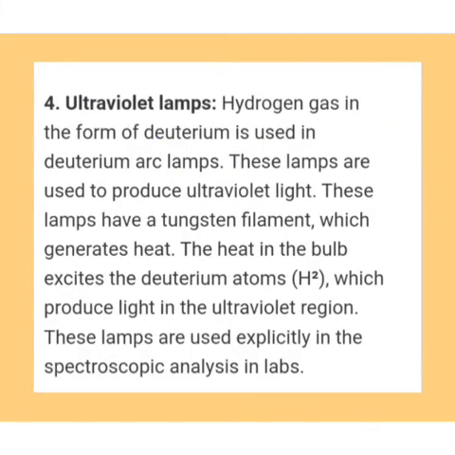Here number 4 is ultraviolet lamps. Hydrogen gas in the form of deuterium is used in deuterium arc lamps. These lamps are used to produce ultraviolet light. These lamps have a tungsten filament which generates heat. The heat in the bulb excites the deuterium atoms, D2, which produce light in the ultraviolet region.